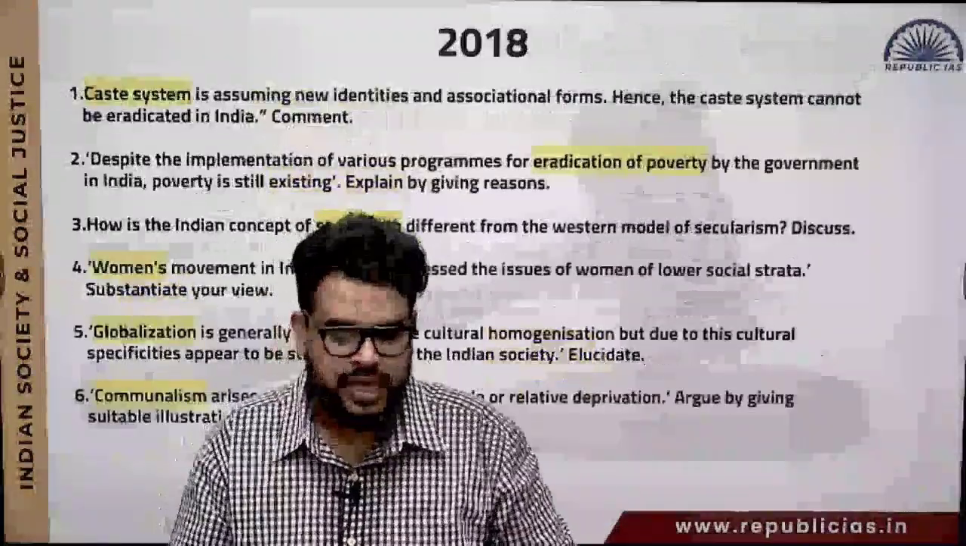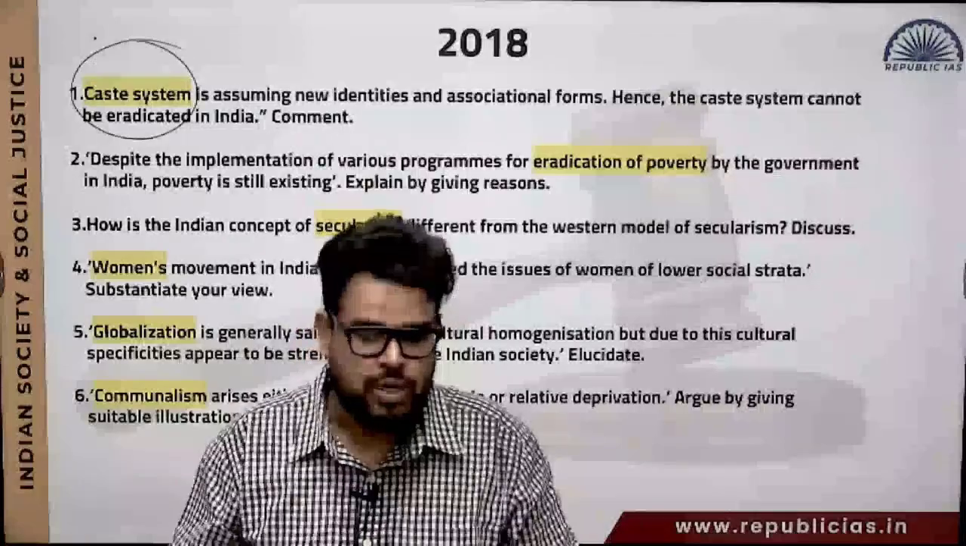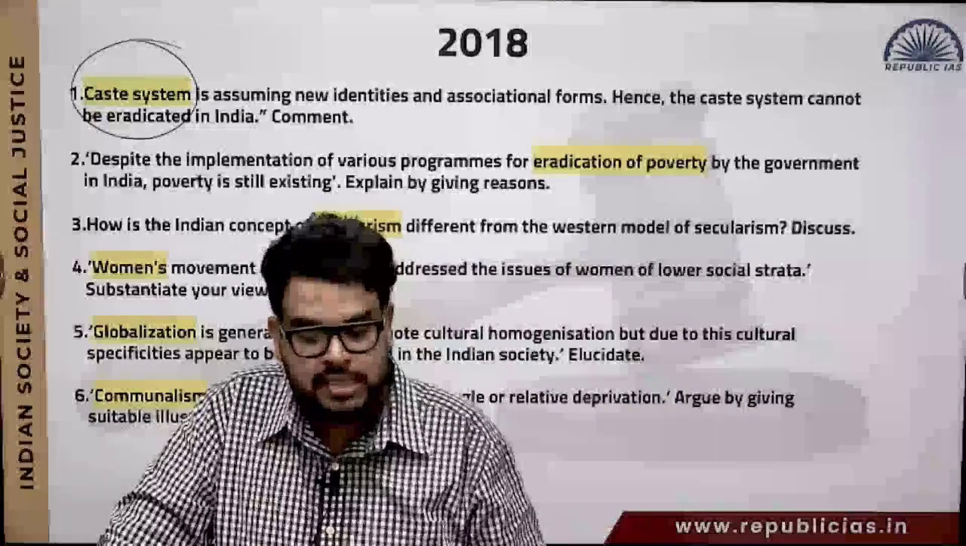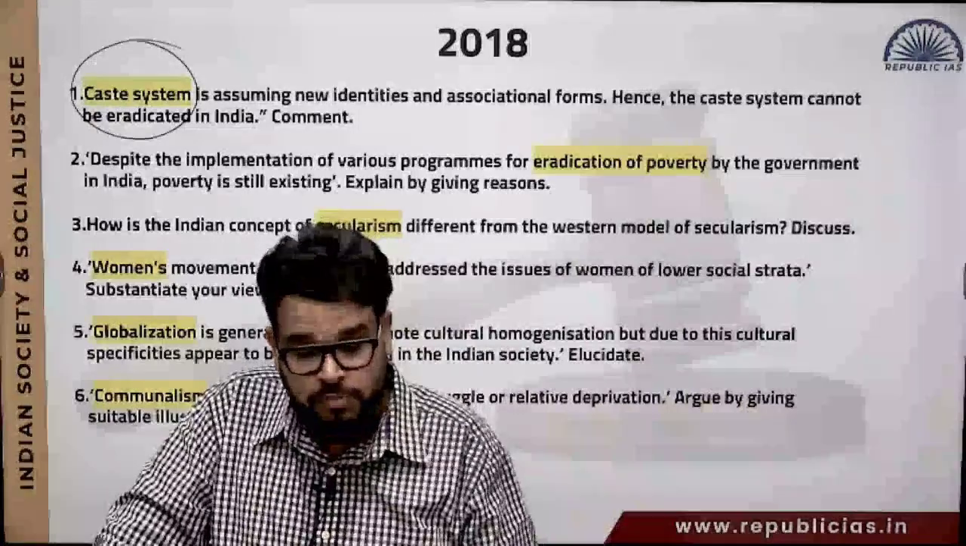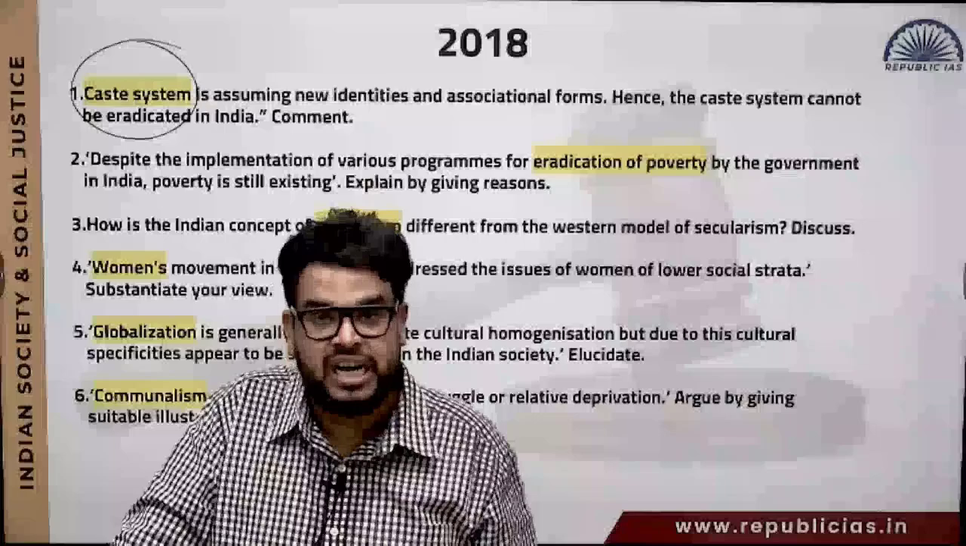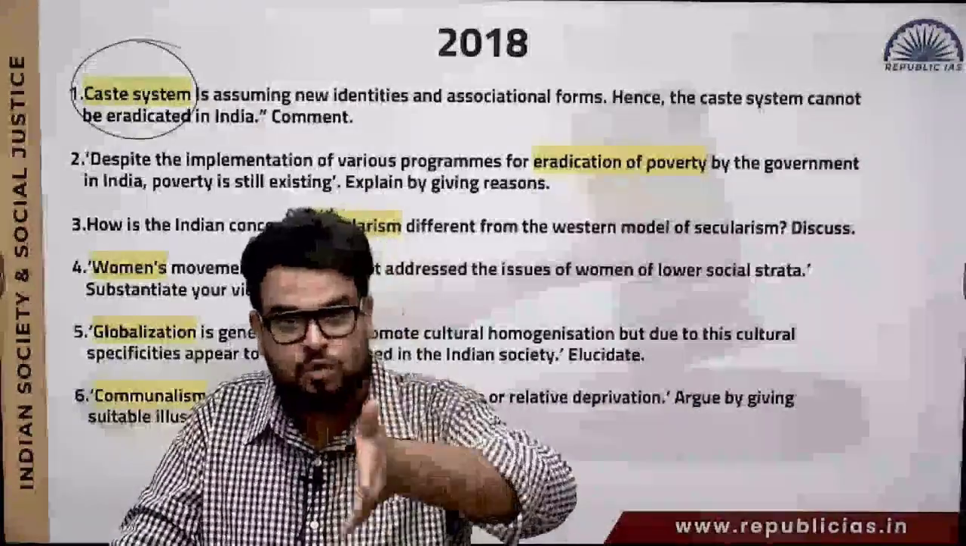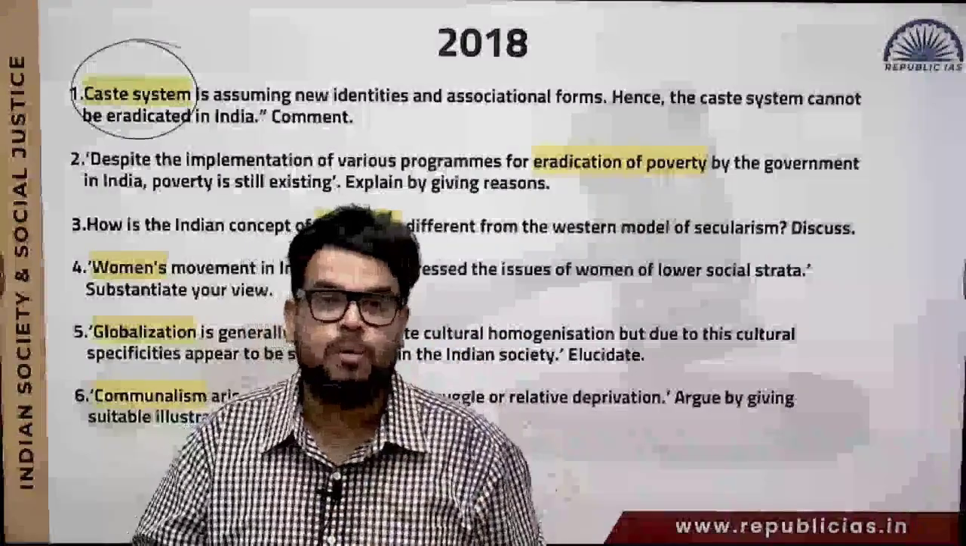Next, you will see caste system. They have asked you about caste system, so we will cover it. What do you mean by caste system? The question says caste system is assuming new identities and associational forms, and the caste system cannot be eradicated in India. Now you can say no, you can say yes. Both these arguments need to be written by you in the form of the answer.